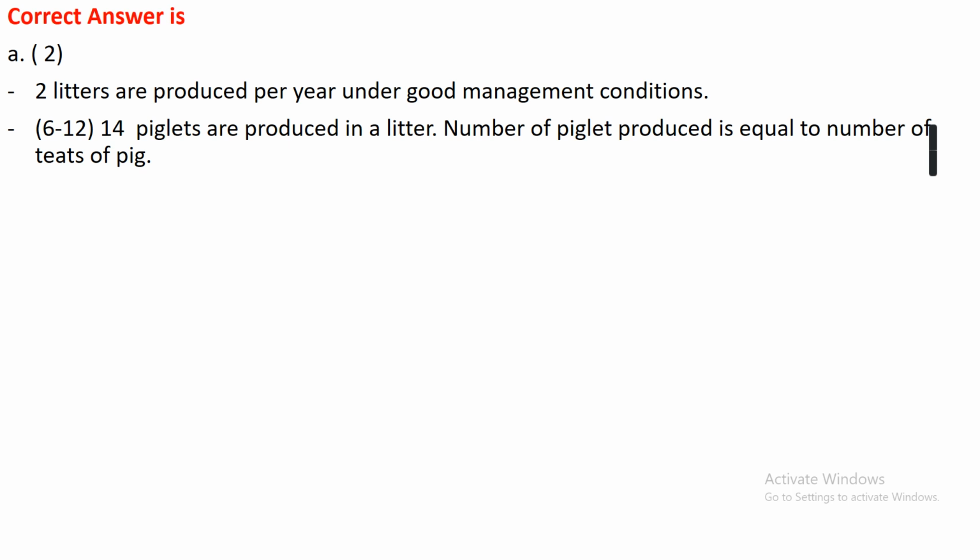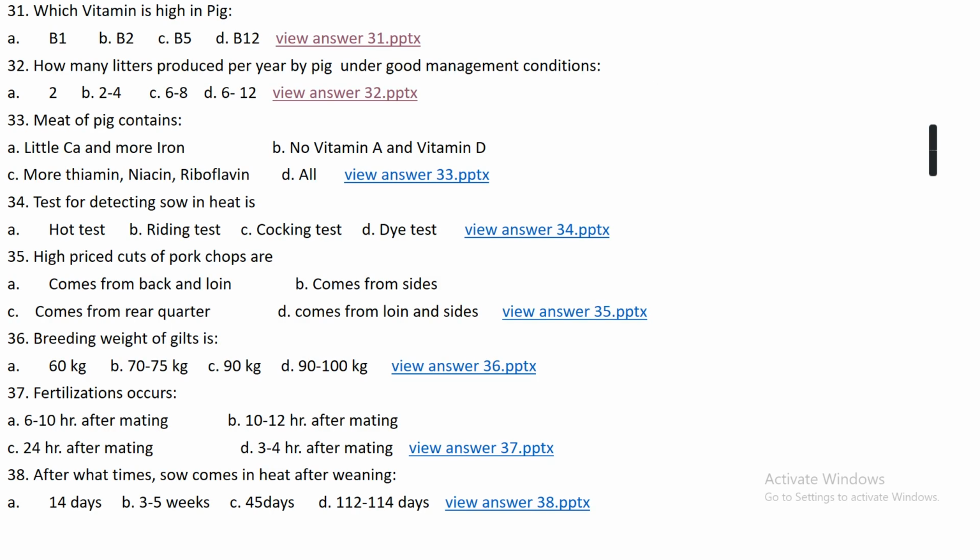Under good management, a pig will farrow 2 times per year, and the number of piglets produced in a single litter is 6 to 12, and the number of piglets produced is equal to the number of teats of the pig.